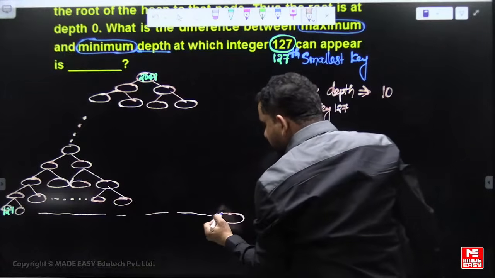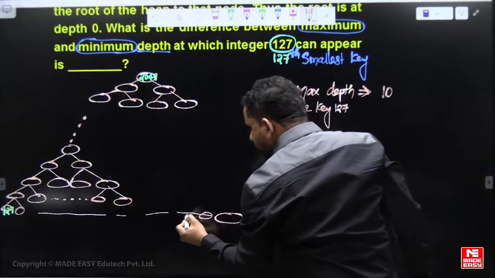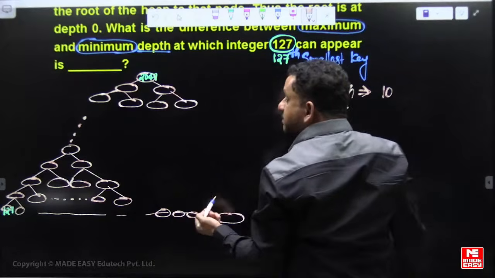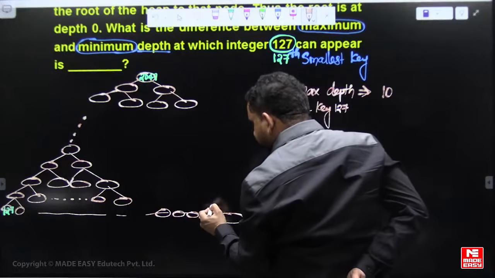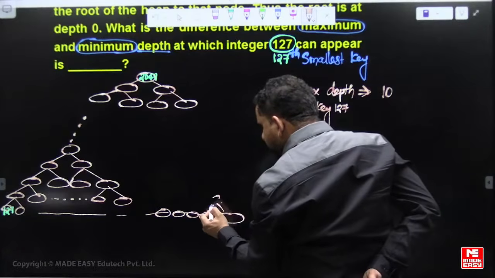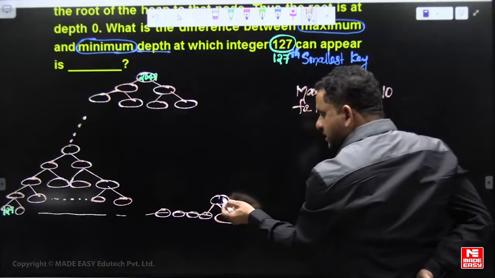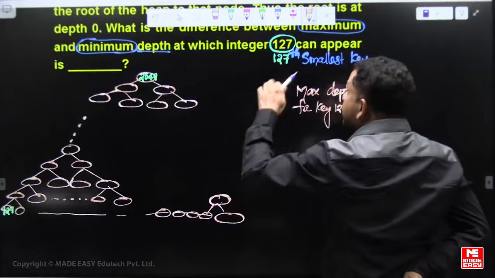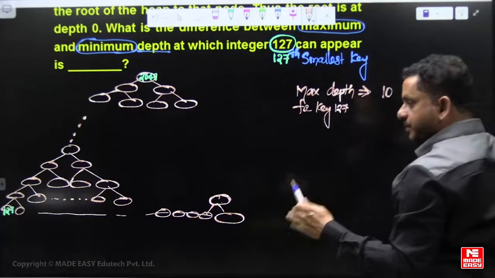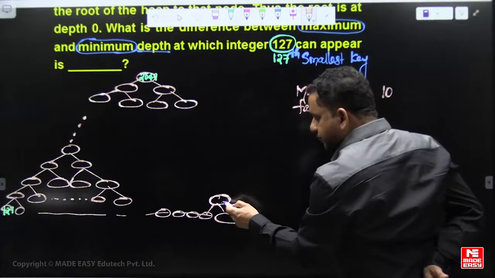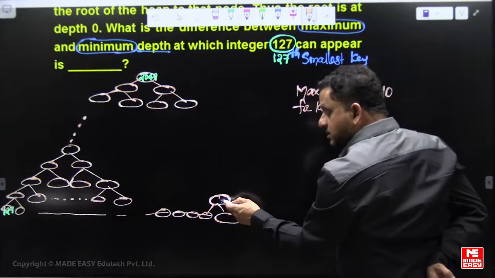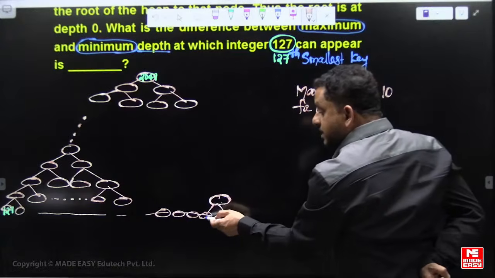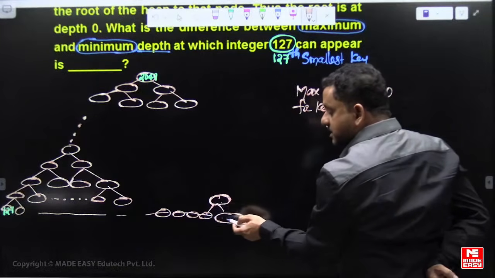So let's see the minimum depth. If you think from the smallest key point of view, this key should be at least bigger than two other keys because of max heap.